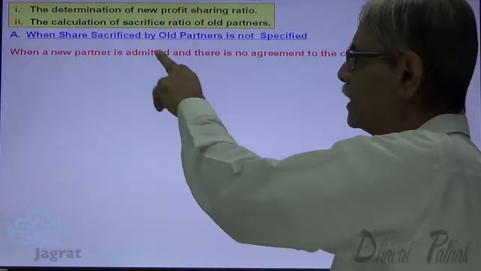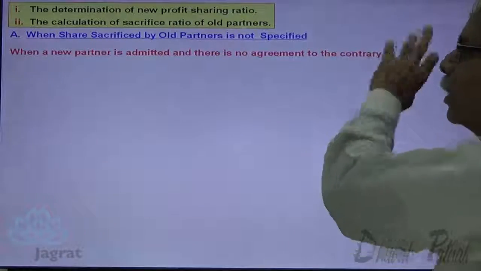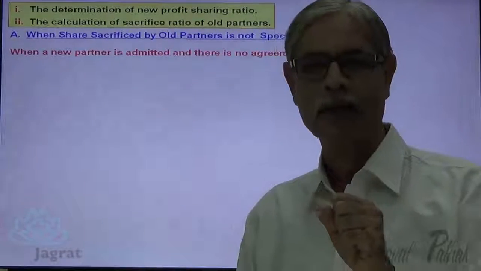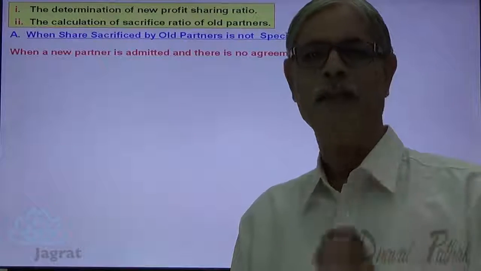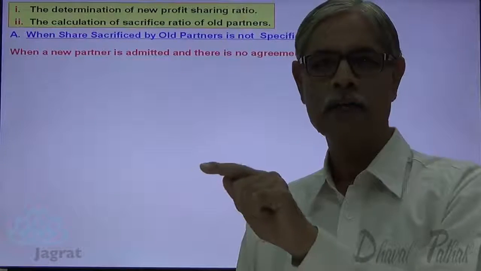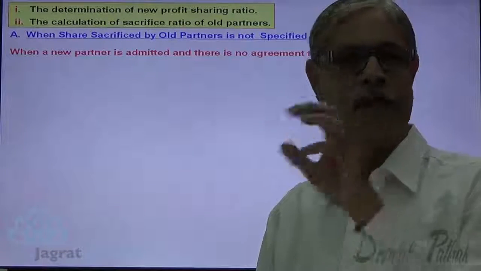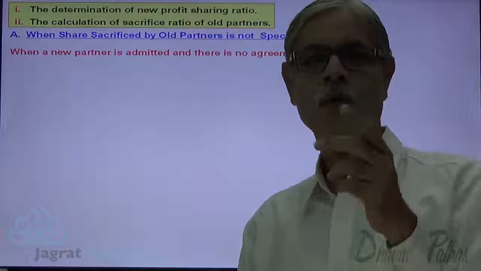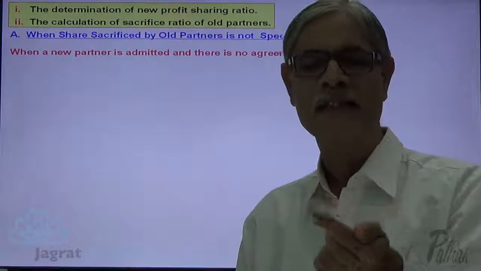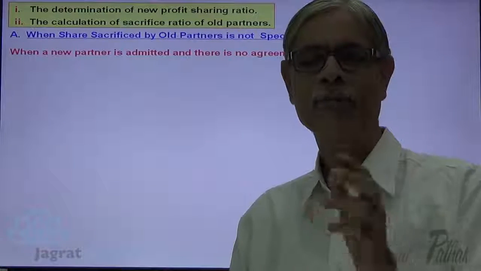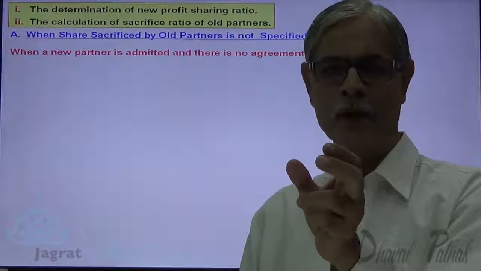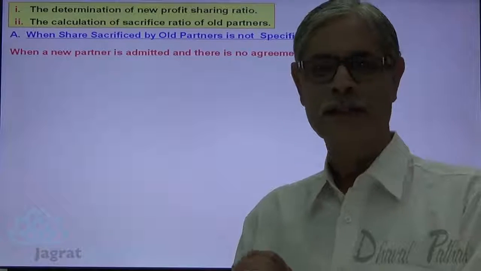When a new partner is admitted and there is no agreement to the contrary. No agreement to the contrary means you are not given new profit sharing ratio. So you are given old ratio, you are given the share of a new partner. These two things are given to you. There is no agreement to the contrary. So to the contrary means otherwise than that. That means old profit sharing ratio is given to you, share of new partner is given to you.